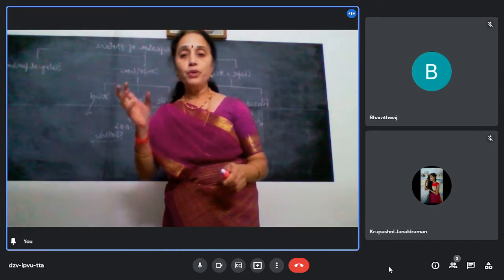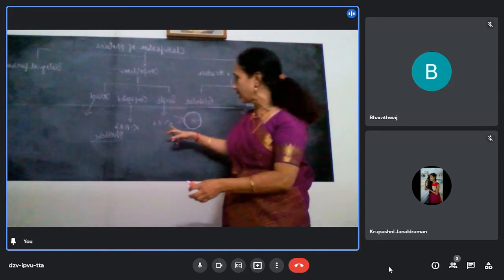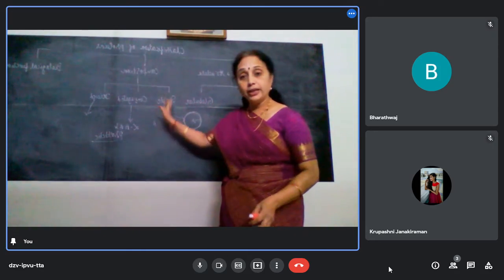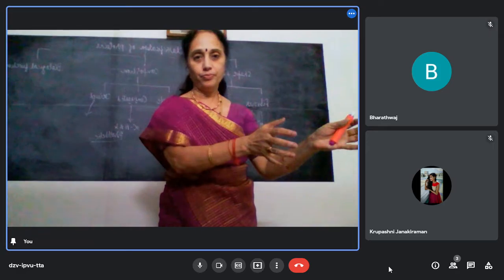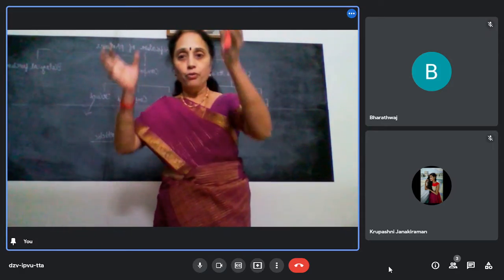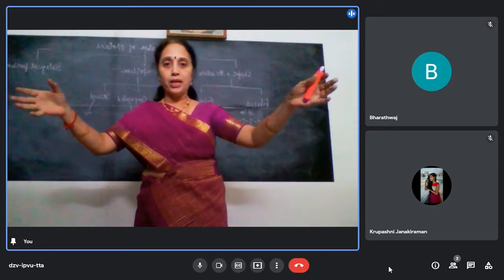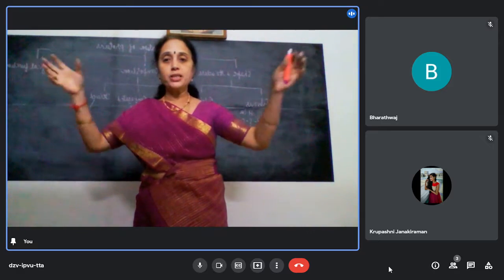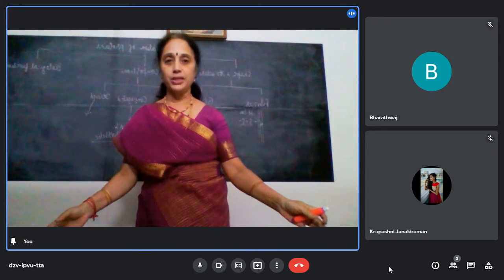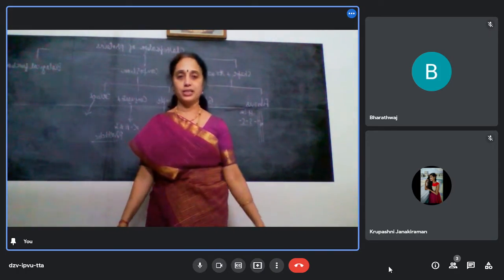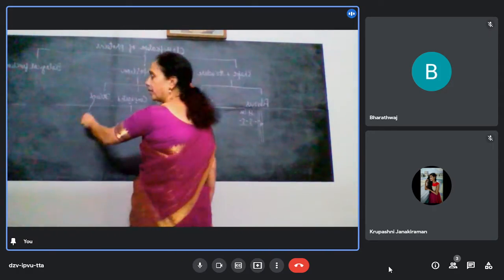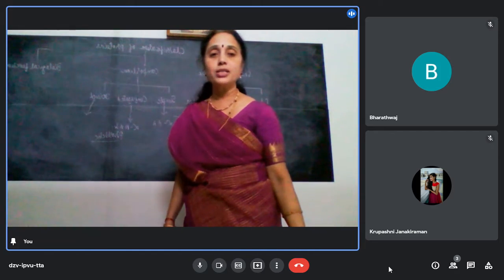Protein sometimes will not undergo complete hydrolysis like simple protein, where you get alpha amino acids. Here you get different pieces. First one protein divides into two bigger pieces, then two bigger pieces divide into four smaller pieces, and then four divide into eight still smaller pieces. So, derived proteins are obtained by the partial hydrolysis of proteins.